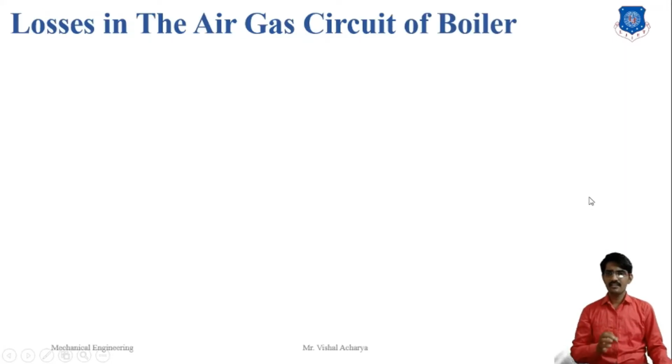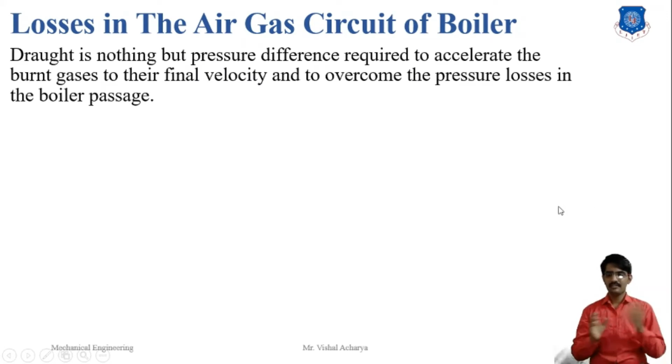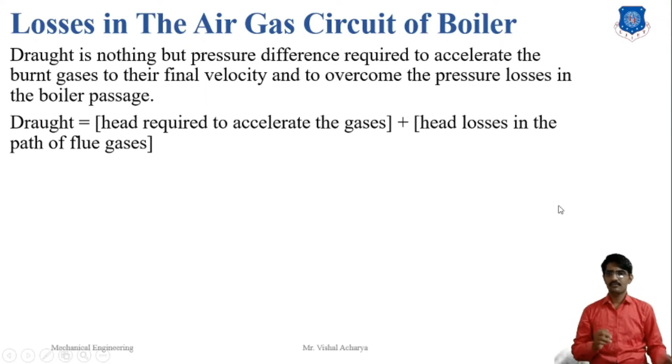Next topic is the losses in the air and gas circuit of the boiler. Here draft is nothing but the pressure difference required to accelerate the burnt gas to its final velocity and overcome the pressure losses in the boiler process. Different types of losses are available in the draft system, so the draft is generated to overcome these losses. First is the head required to accelerate the gases, meaning the velocity head, and head losses in the path of the flue gases through the objectionable equipment.